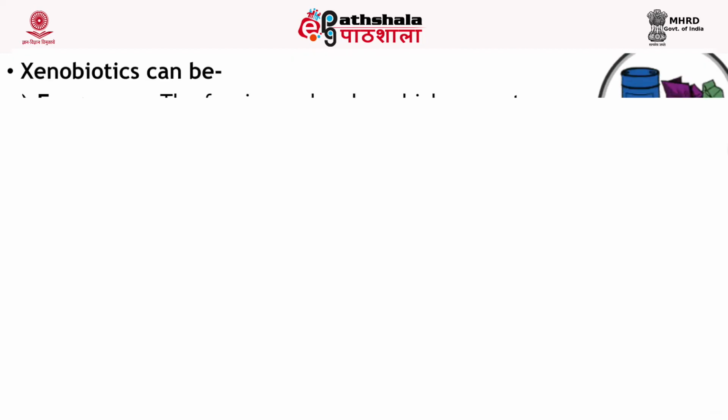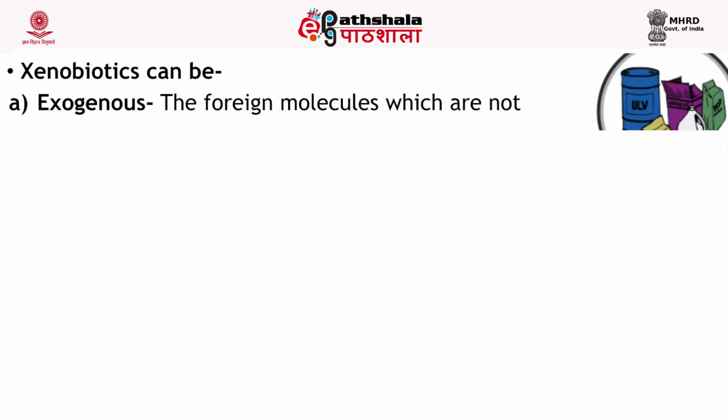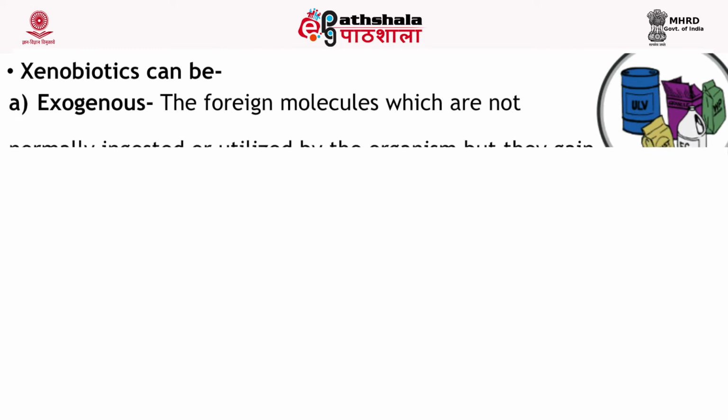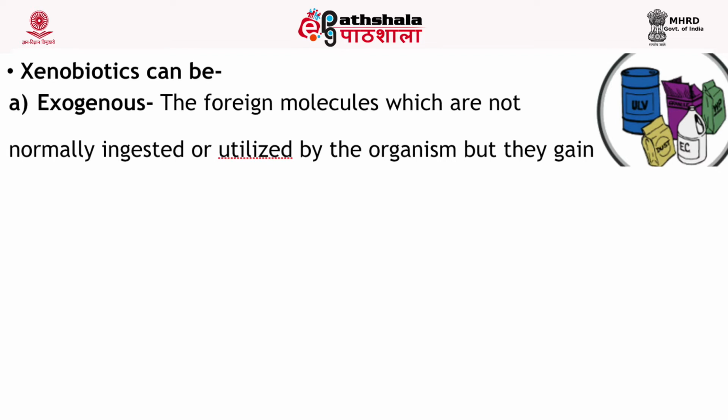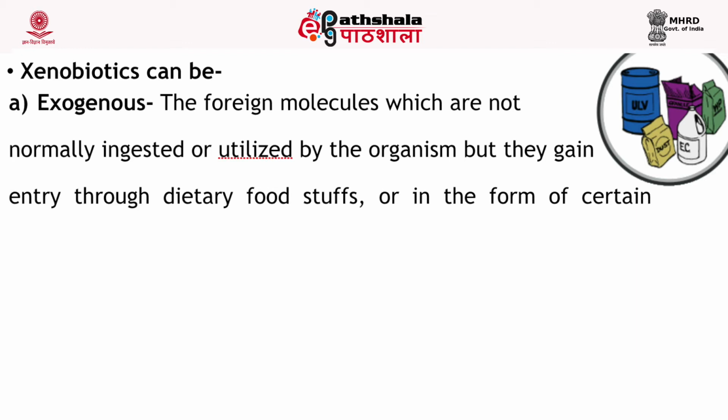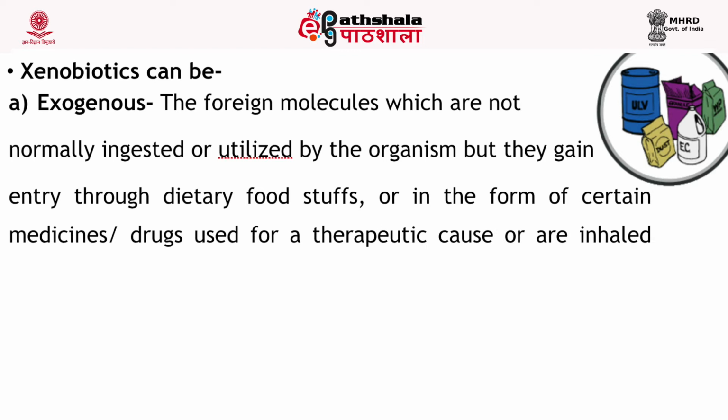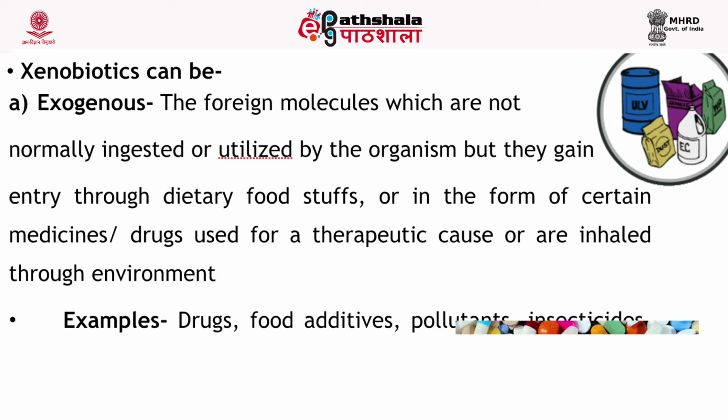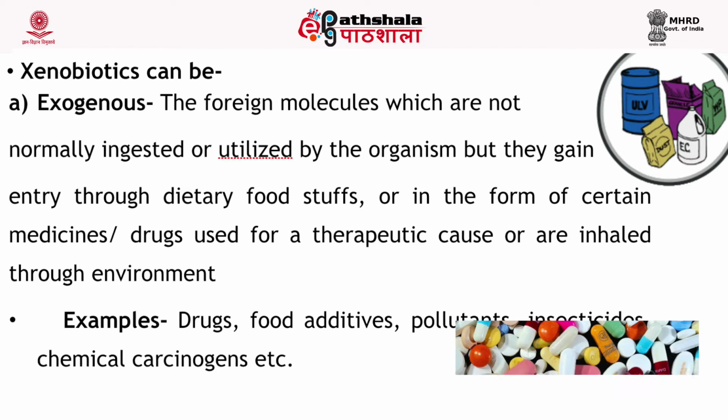Exogenous xenobiotics are not ingested directly by the organism, but they get their entry through food additives, in the form of drugs, in the form of medicines. The organism is not directly in contact with the xenobiotics, but through different pathways the xenobiotics get ingested inside the body of an organism.